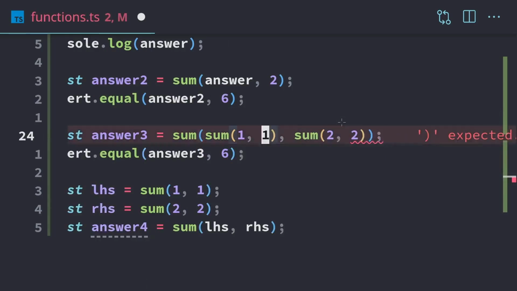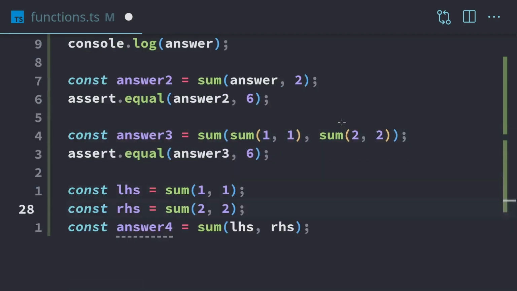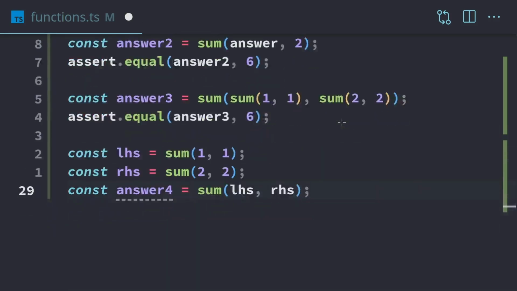So instead, if we break it apart into multiple pieces and then put the pieces together, then it'll be a lot more clear what's actually happening in the code. And that's going to be a theme with all programming: breaking things up into as small a piece as you can and then putting those pieces together to build something large. And the better you get at breaking these things apart, the easier your programming is going to be.